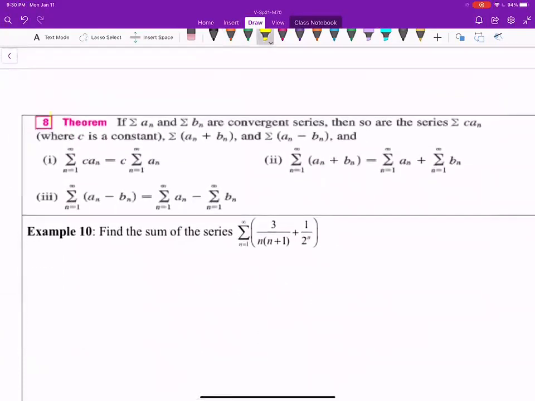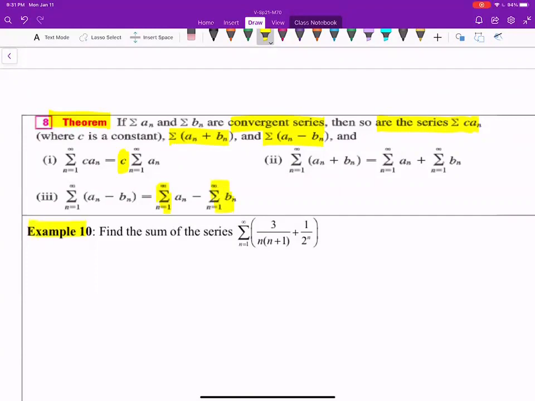Next theorem. If sigma an and sigma bn are convergent series, then so are the series sigma c times an, the c is a constant, and sigma an plus bn and sigma an minus bn. And we have these following three properties. Sigma c times an is c times sigma an. C has got nothing to do with n, so that can come out of the sigma sign. Sigma an plus bn is sigma an plus sigma bn. It's kind of distributing the sigma. Then sigma an minus bn is sigma an minus sigma bn.